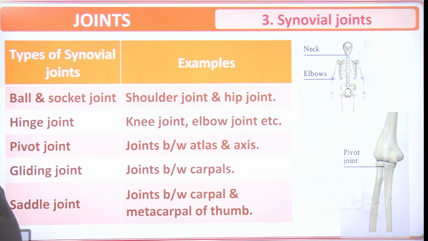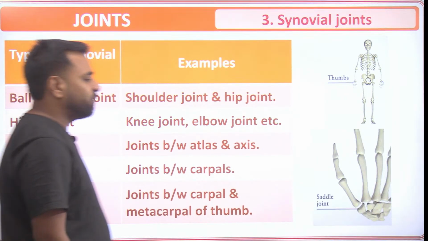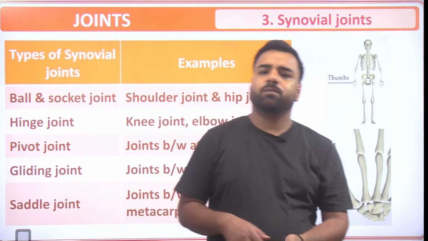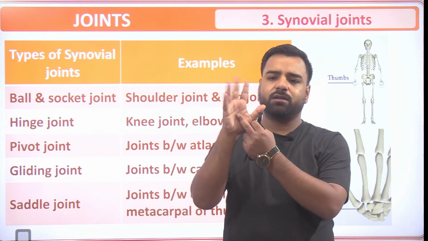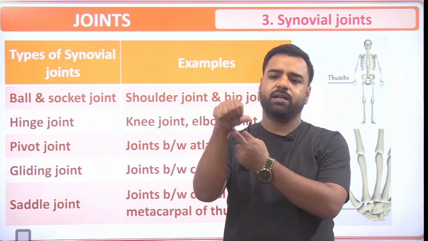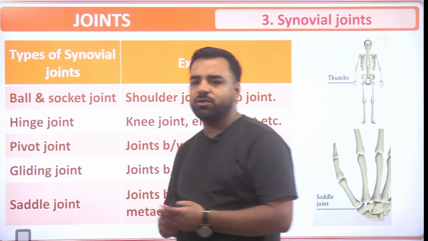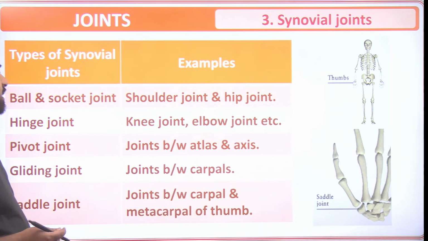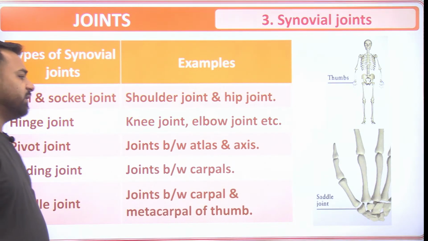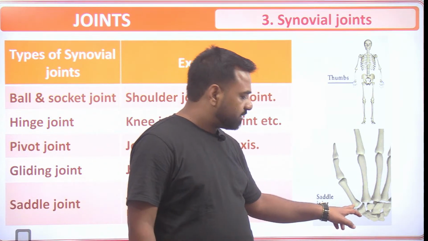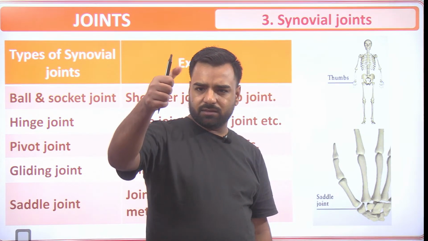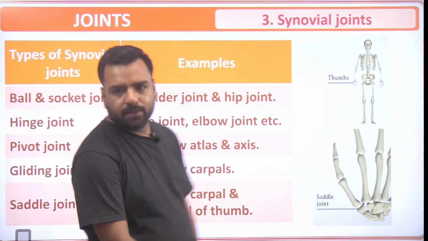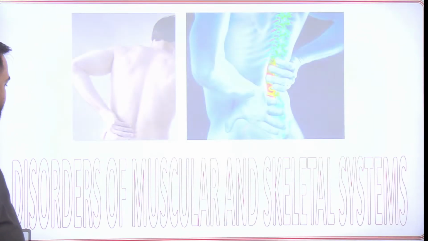Then gliding joint, so they are the joints between the carpals. So where are these carpals? Carpals and metacarpals, if you remember. So guys, this bone, right? That's your gliding joint, the joints between the carpals. And if I talk about the saddle joint, it is the joint between the carpal and metacarpal of the thumb. If you link it with this portion, that is the thumb portion, that's the joint. So they were all the joints. I guess this part is clear.